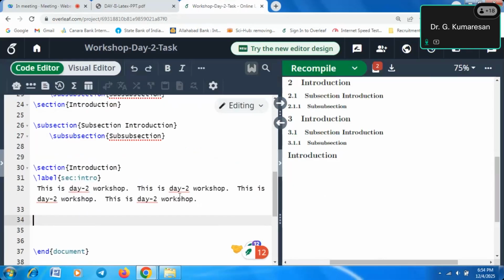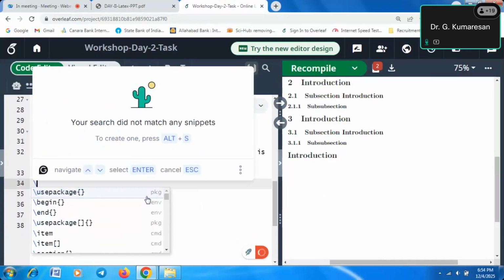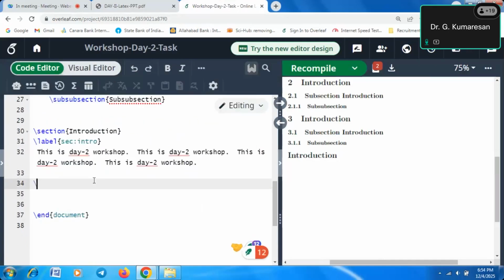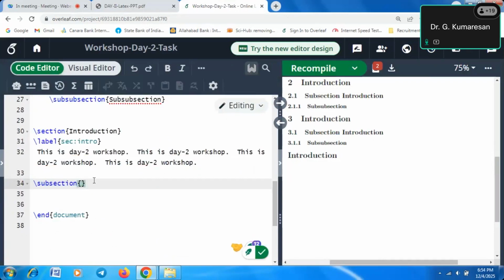Now I have to write another subsection command. Or I will write another section also, no problem. So we will write another section, that is literature survey. We will write it like this: literature survey.